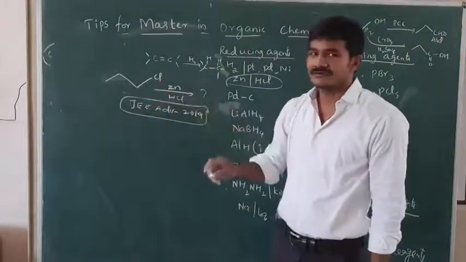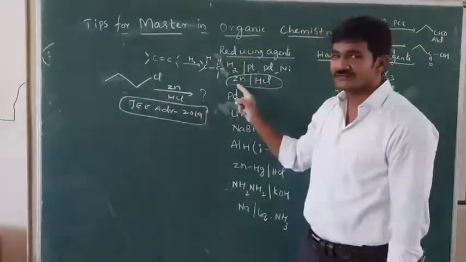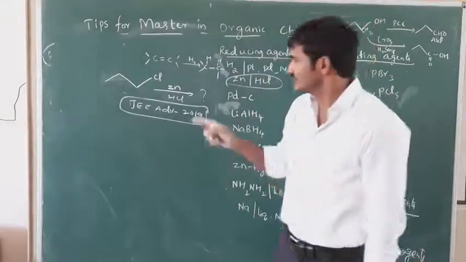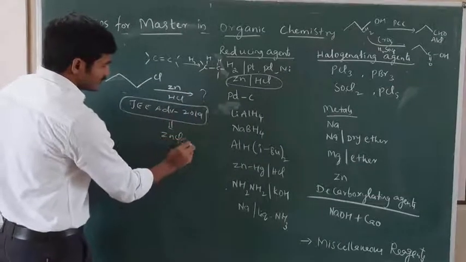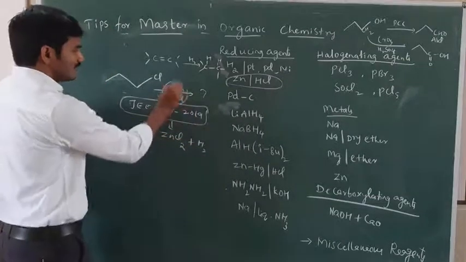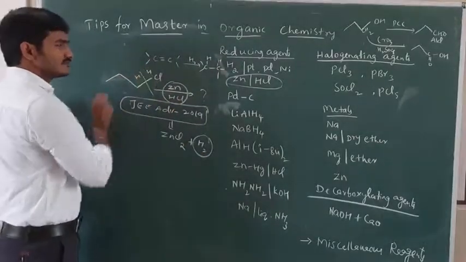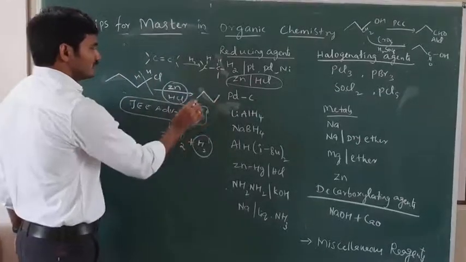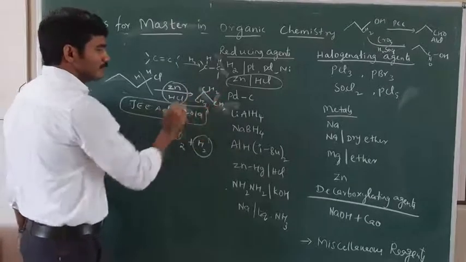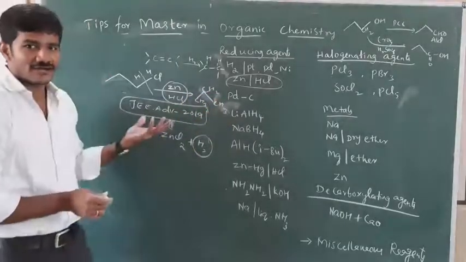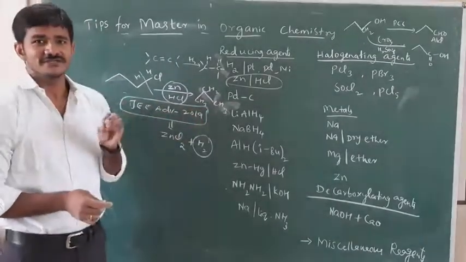Propyl chloride on reaction with zinc and HCl, what is the product? I told you these are reducing agents. They can add the hydrogens. Zn plus HCl combine, they can form ZnCl2 plus H2. So break the bond here, add H and H. So what is the product now? Propane, CH3 CH2 CH3. Propane, some hydrocarbons we can prepare. So that's why the reagent's function is very important.